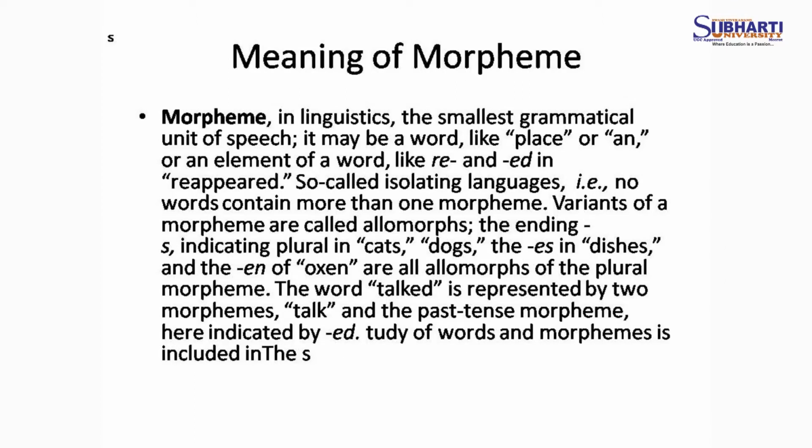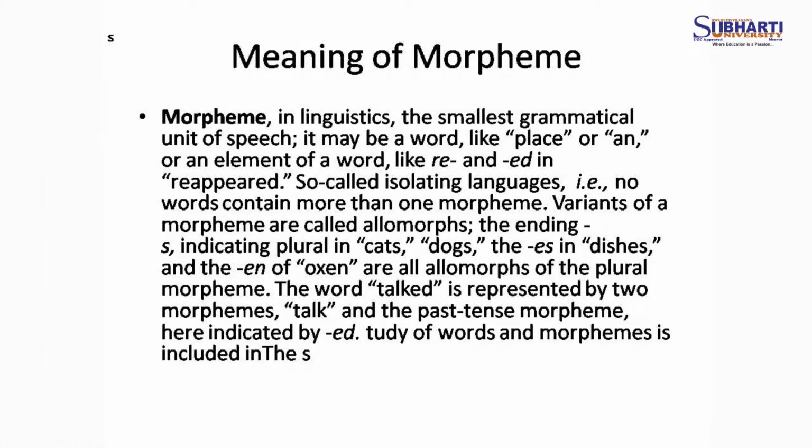The ending of es, allomorph, may be an ending of es indicating plural. Words such as cats, dogs, dishes. In cats, dogs and dishes, to make it plural we are adding s to cats, adding s to dogs, adding es to dishes and adding en to oxen.